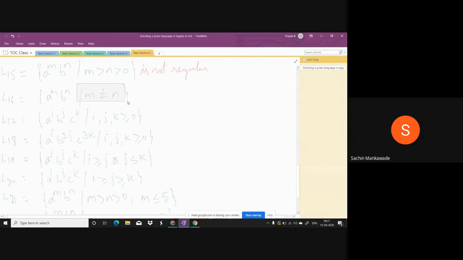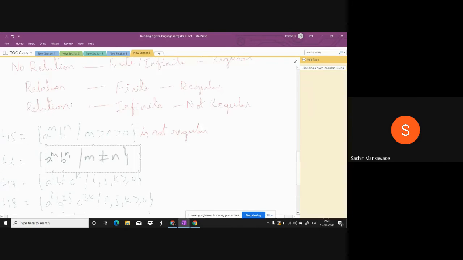Even though the powers are different, there is no relation. But when you come forward to this one, it shows that m should not be equal to n. That means the number of A's should not be equal to the number of B's. So finally, there is a relation. Yes or no? Yes, this language has a relation. What is that relation? It can be any number of A's followed by any number of B's, but the A's and B's should not be equal.